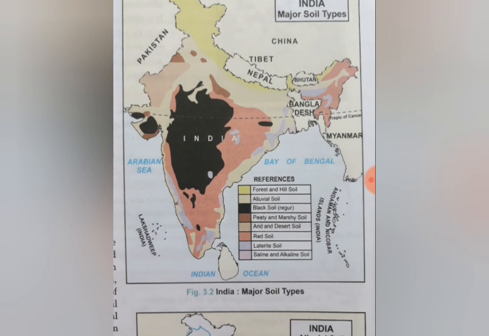The alluvial soil is very much important. Black soil, red soil, it is again important. Mountainous soil, you can say, or the forest soil is important. Arid soil, you just have to remember the features of these kinds of soil, how much content is present in them, what kind of nutrients they are having or lacking. The part which is not present in this is again important, like if potash is not there, or nitrogen is not there, that is again important. And which area they cover is important. Crops which are grown in these types of soil are important.